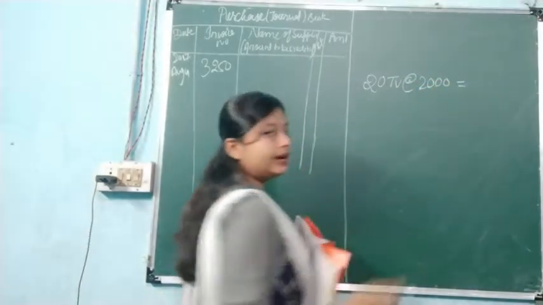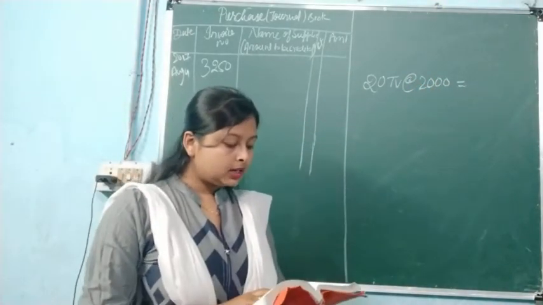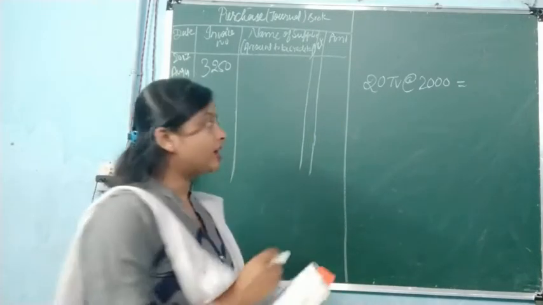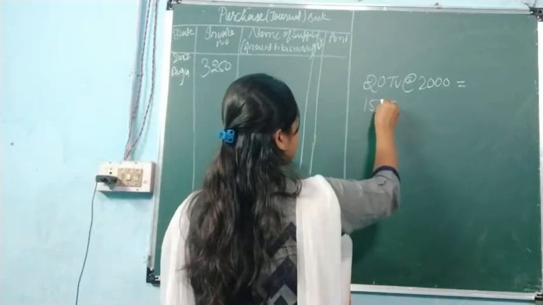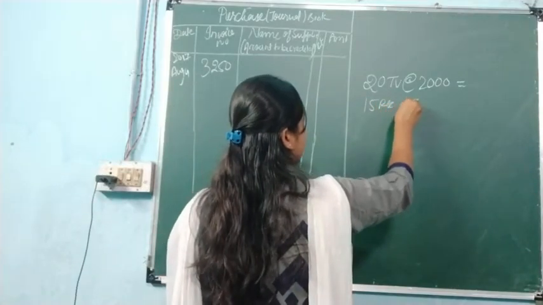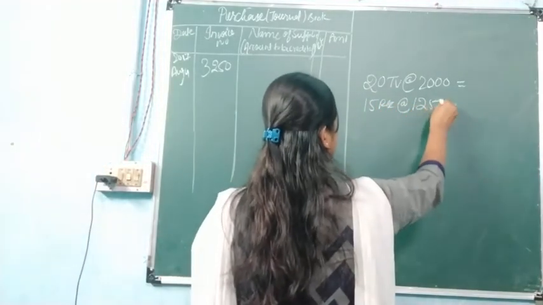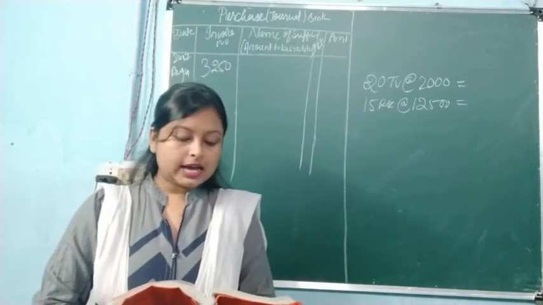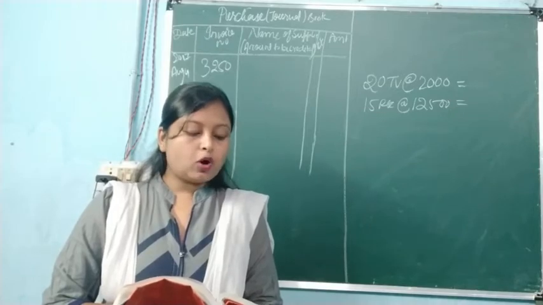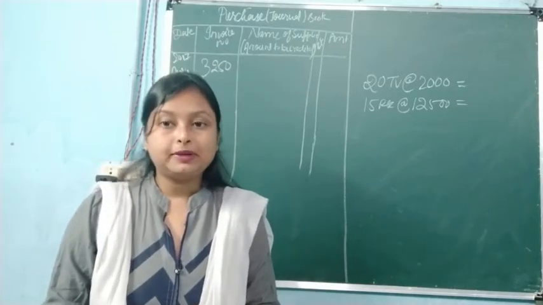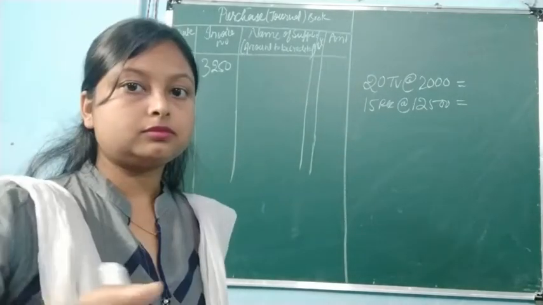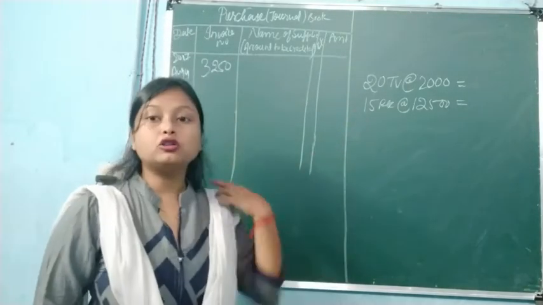Here we are going to write down the amount. Then 15 tape recorder at the rate 12,500 per piece. Okay, amount we will write down. Then trade discount on all the items is 20%. Now we have to give the trade discount also. So trade discount also we have to provide.